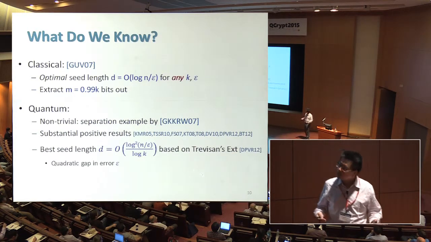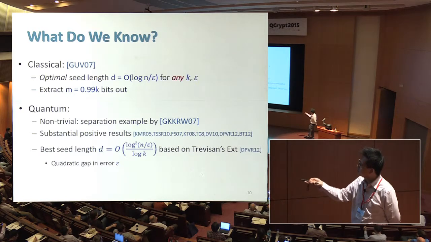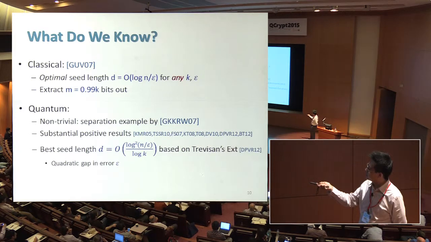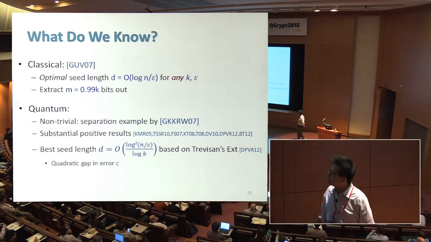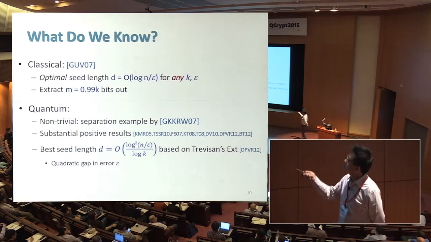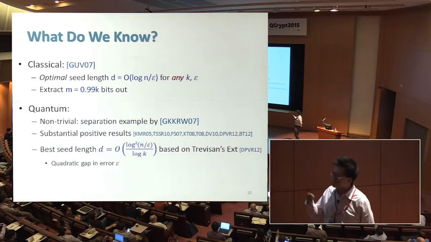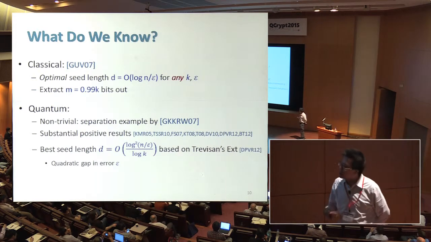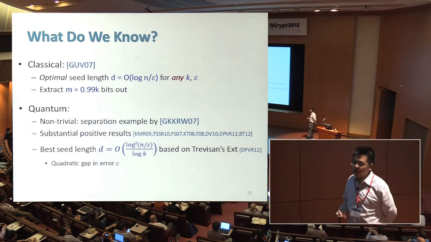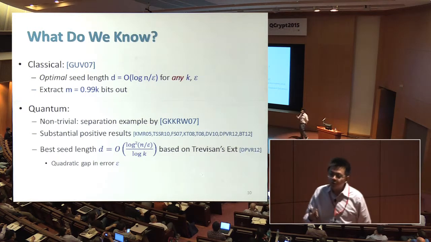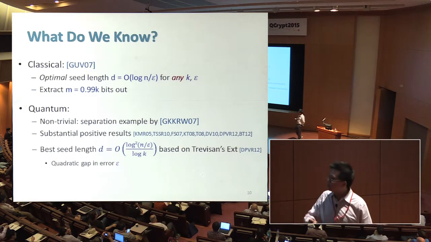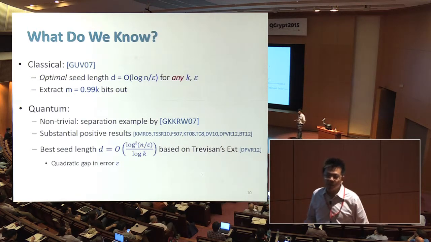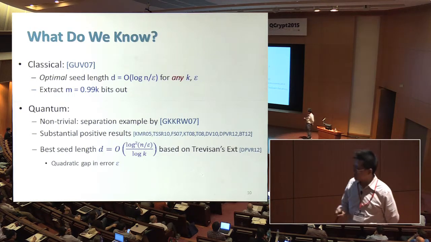However, the best construction has this seed length, you don't need to read it, but the thing is that it has a quadratic dependency, log squared of 1 over epsilon, on the error epsilon, compared to log of 1 over epsilon in the optimal case. It would be theoretically interesting to close this gap. And also, if we use this in a crypto setting, which requires epsilon to be negligible, this would also translate to a quadratic gap in the seed length that we need to use in the crypto scheme.